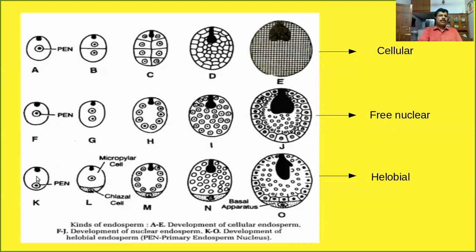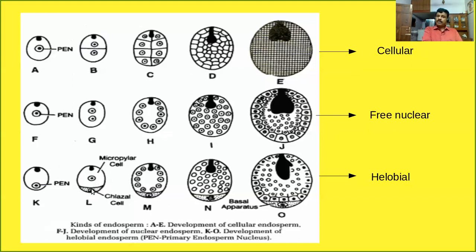The third one is called the helobial type of endosperm development. Do you know the meaning of helobial type of endosperm development? This is an intermediate type of endosperm development as compared to cellular and free nuclear endosperm development. Here, the first division of the primary endosperm nucleus is followed by unequal cytokinesis. What is the meaning of unequal cytokinesis? As a result of cytokinesis, two unequal cells form. This is the large cell and this is the small cell.